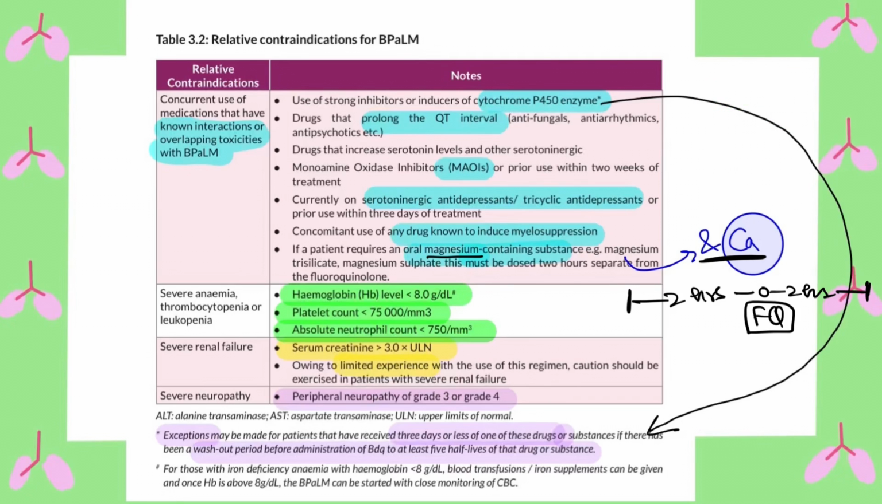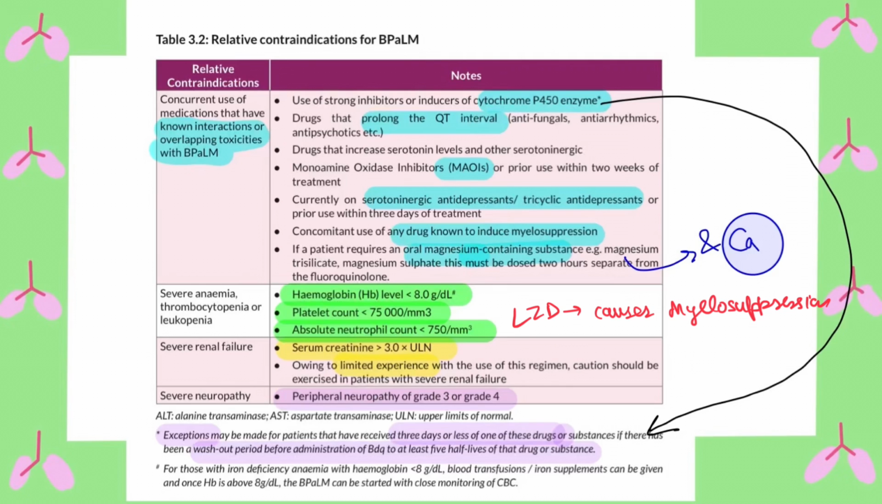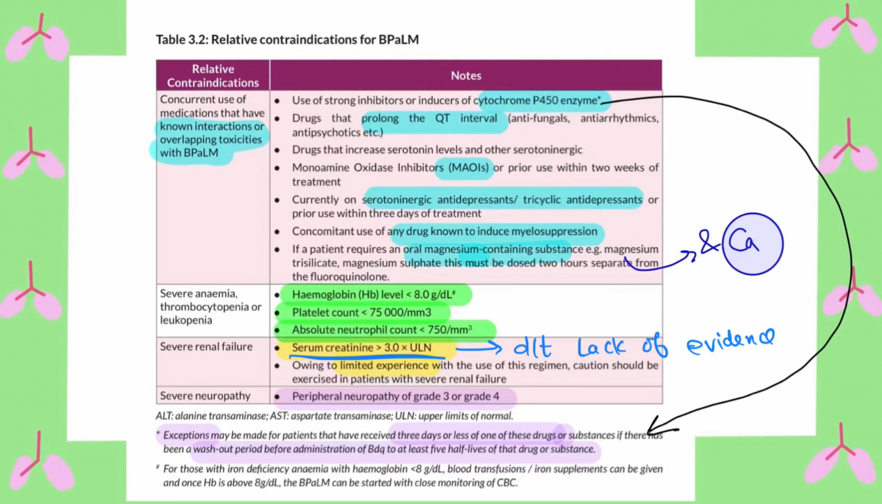It is also advisable to keep a gap of 2 hours before and after any magnesium or calcium supplements, as they can interfere with fluoroquinolone absorption. Next, it is advisable to not use linezolid containing regimens along with other myelosuppression causing medicines. So here hemoglobin less than 8 is a relative contraindication for the regimen. Next, the regimen is also relatively contraindicated in severe renal failure, as the evidence is lacking of its performance in these patients. Severe neuropathy, which is grade 3 or grade 4, is also a relative contraindication.